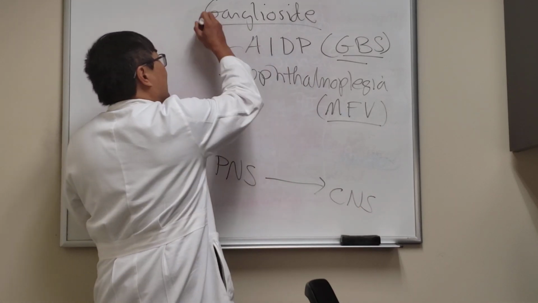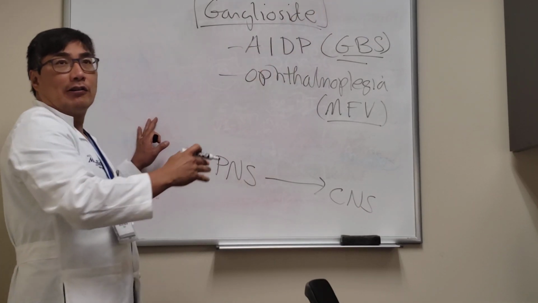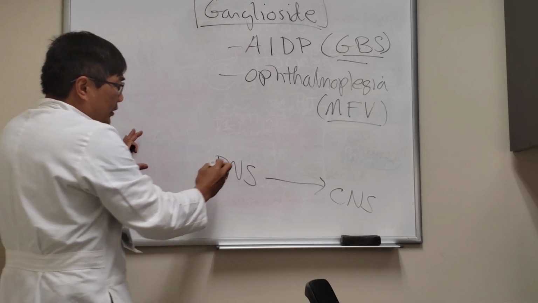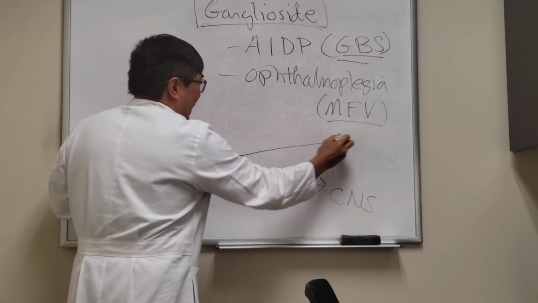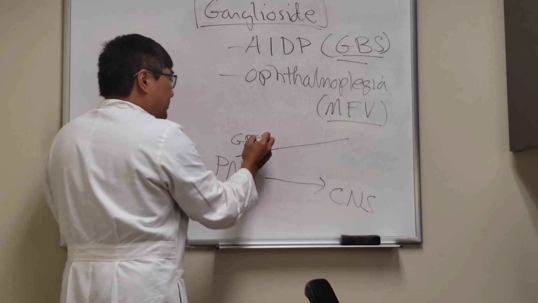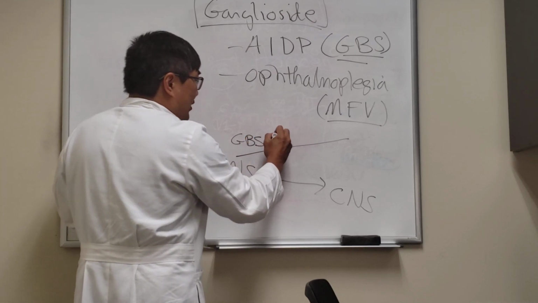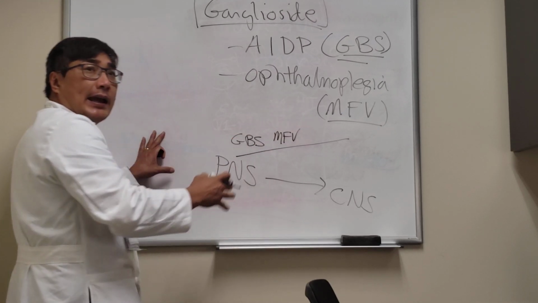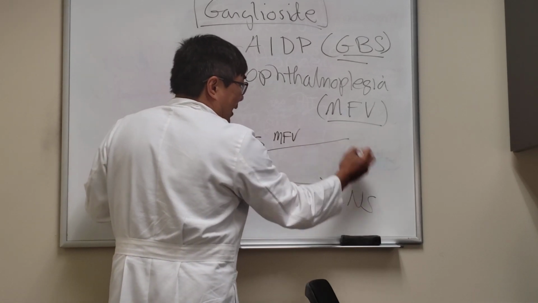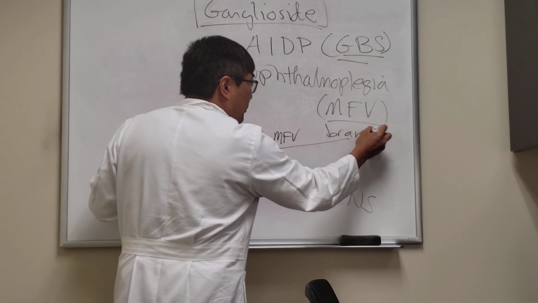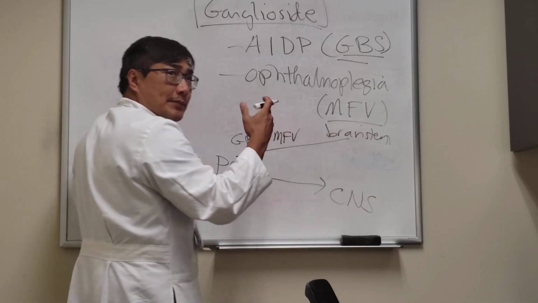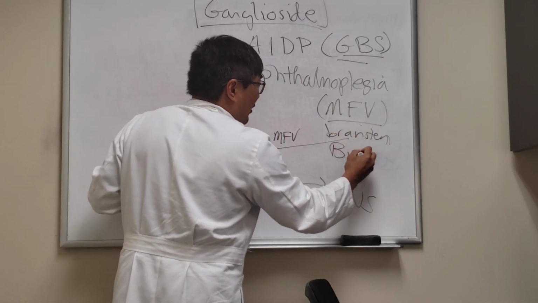And you should know that there's a spectrum of the peripheral nervous system version to the central nervous system version of these ganglioside-related autoimmune antibody attacks. So in the PNS version, that is Guillain-Barré syndrome. And once you start getting ophthalmoplegia, that is Miller-Fisher variant. And if you get the brainstem version with an encephalitis or brainstem symptoms and signs, that is called Bickerstaff.